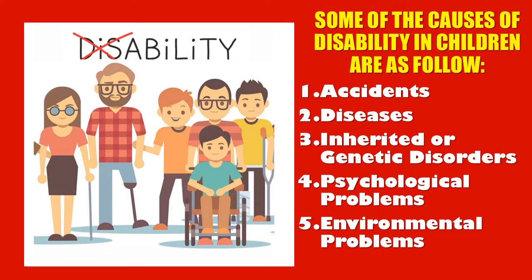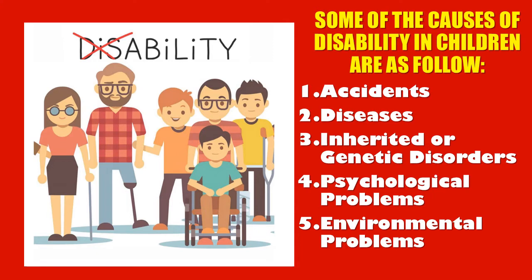The causes of disability in children are accidents. When we talk about accident, we know what accident is: something that just occurred unexpectedly. It can be physical, mental, or even emotional. Impairment will result in disability. Examples are loss or damage of upper or lower limbs, spinal cord injury, loss of eye, ear damage, and head injury. All these are causes of what? Accidents, and they are what? Disabilities in children.